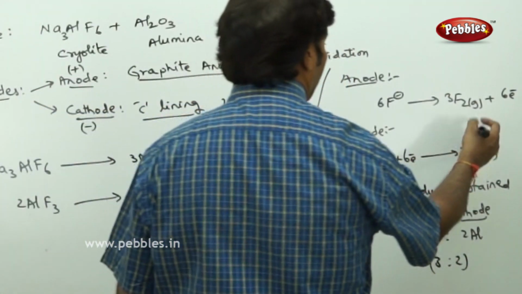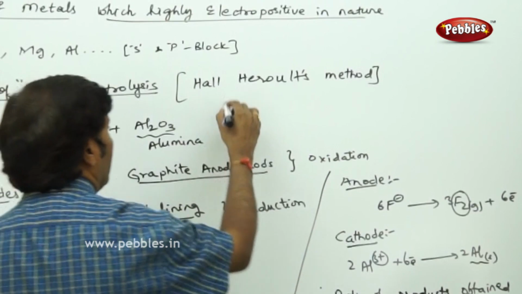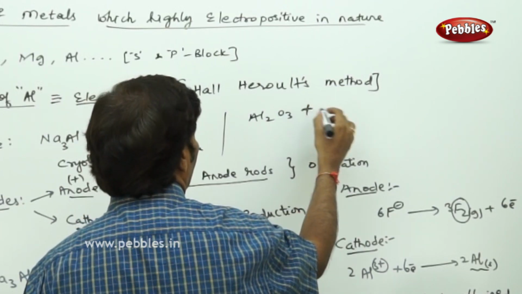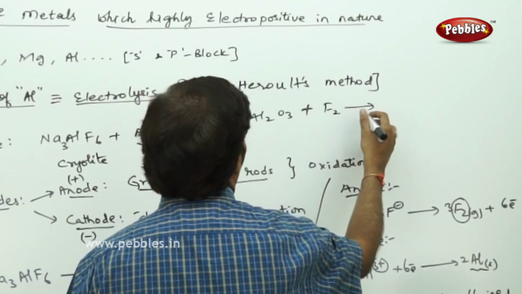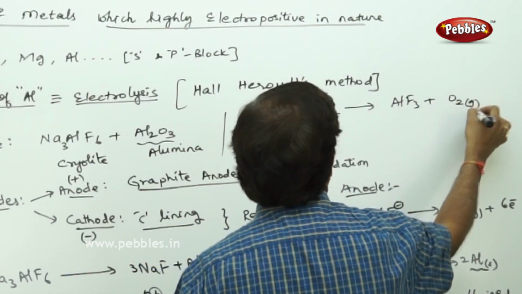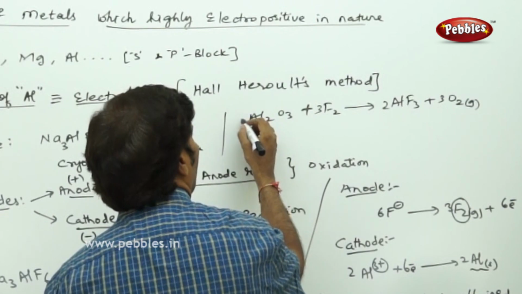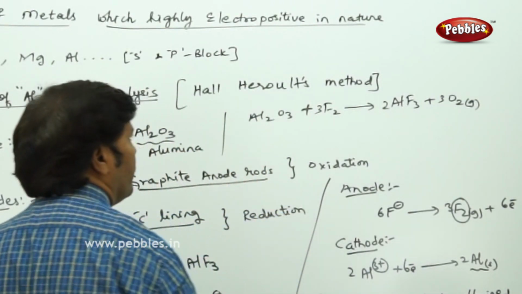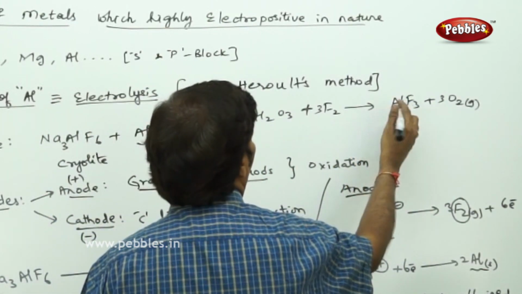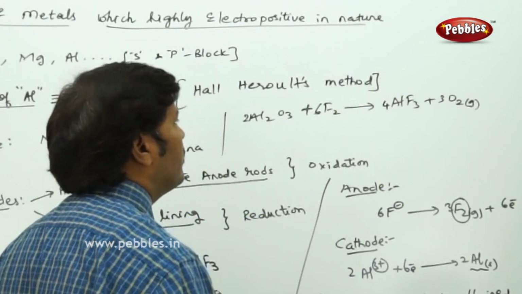In the meantime, the fluorine gas, being a highly reactive gas, goes and attacks the unreacted aluminium oxide. In turn it is attacked by the fluorine gas, and you get aluminium fluoride plus oxygen gas. So I think I have to balance the equation. Take 2 over here, then 6 oxygens, then 4 aluminiums. If it is 4 aluminiums, then 4 times 3 is 12, which means you need to take 6 moles of fluorine gas.